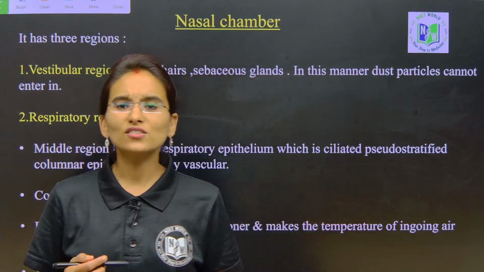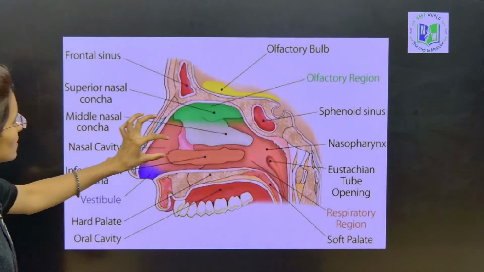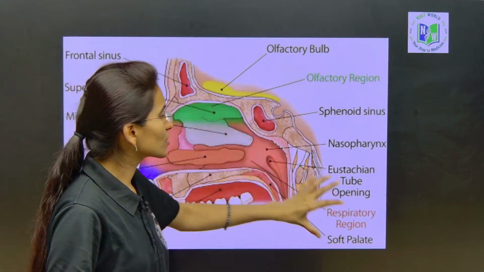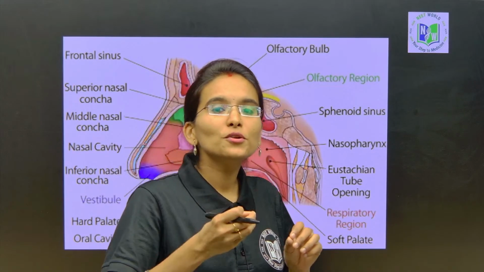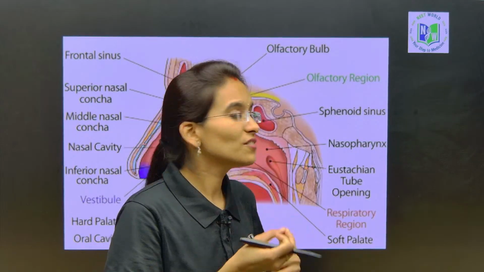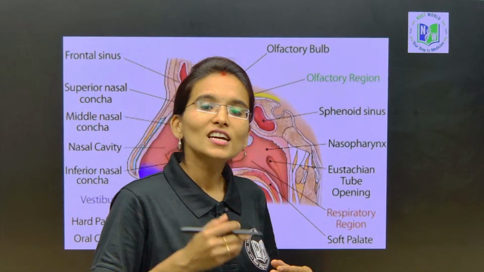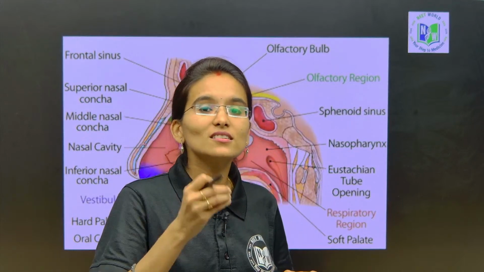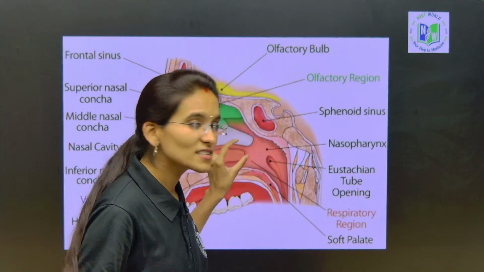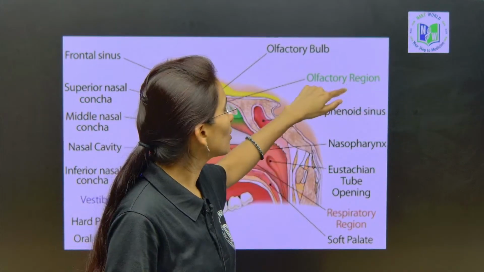Next, the respiratory region acts as an air conditioner. What does that actually mean? Let's understand. Can you see the extensions? The main function of the respiratory region is to humidify the air, the oxygen that we take in. It also cools down the gases, cooling the air during the respiration process. Later we are going to understand the olfactory region.